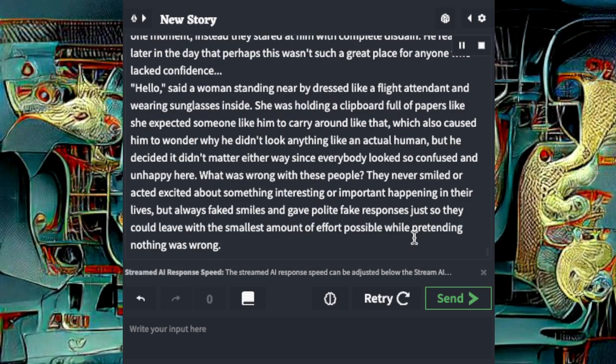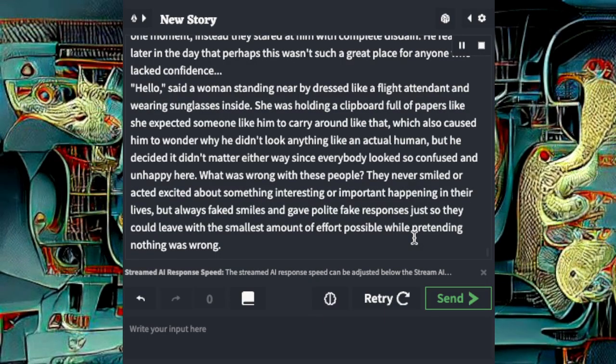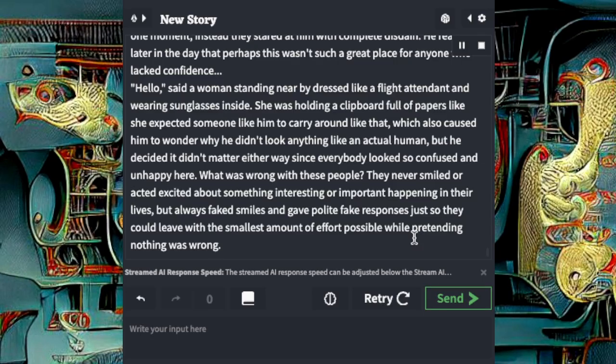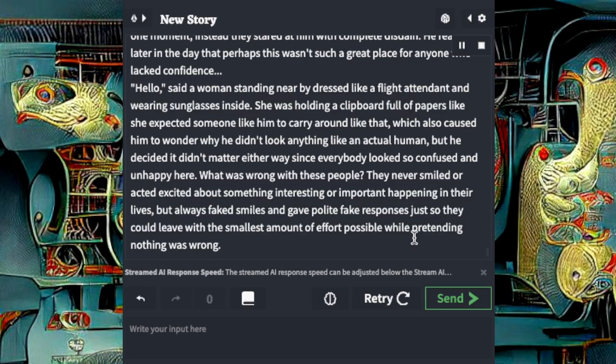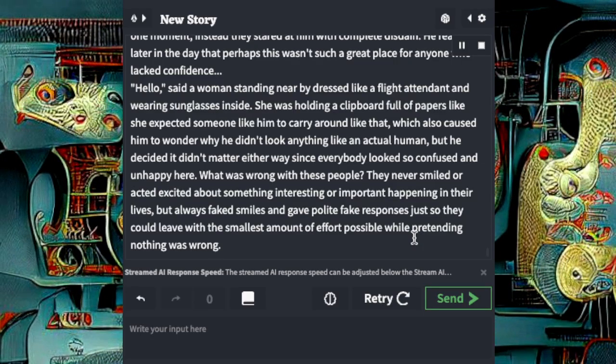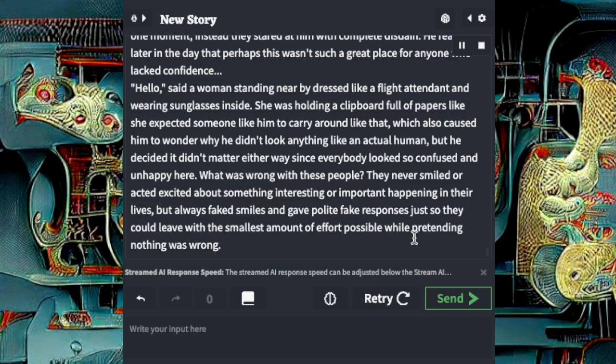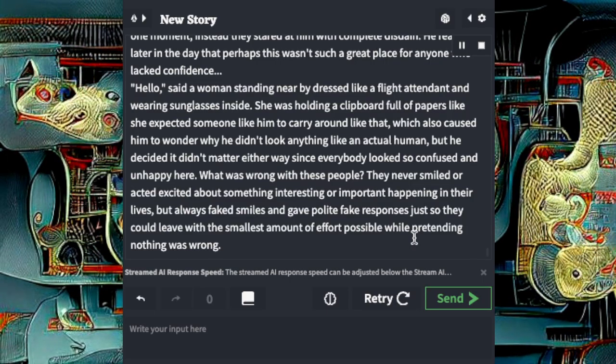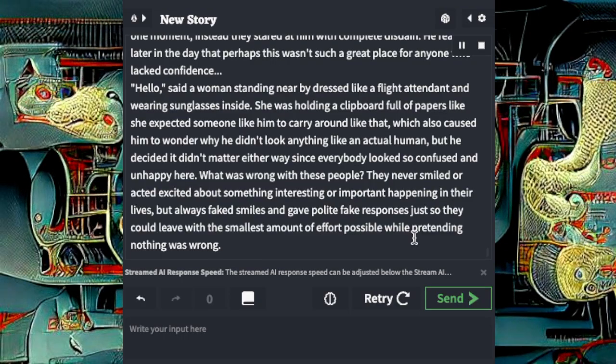"Hello," said a woman standing nearby dressed like a flight attendant and wearing sunglasses inside. She was holding a clipboard full of papers like she expected someone like him to carry around like that, which also caused him to wonder why he didn't look anything like an actual human.